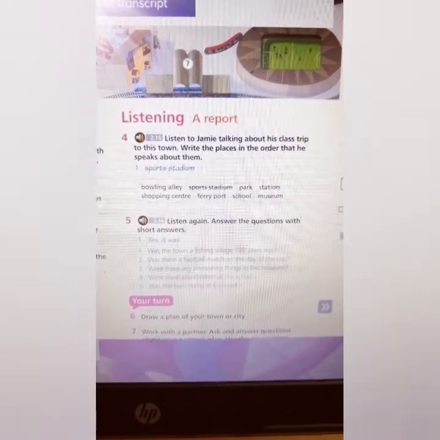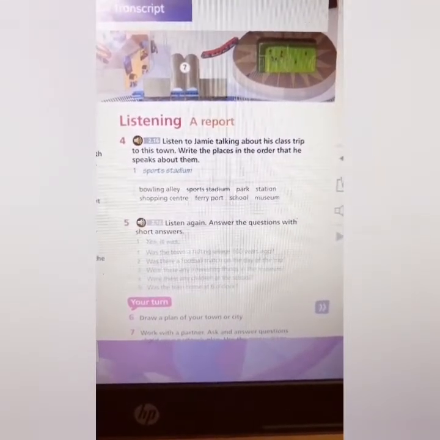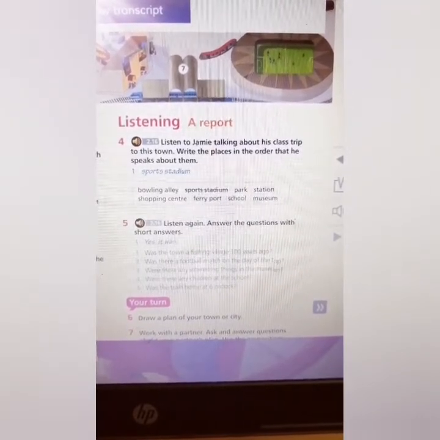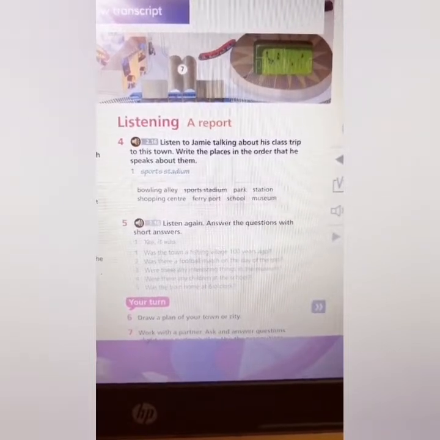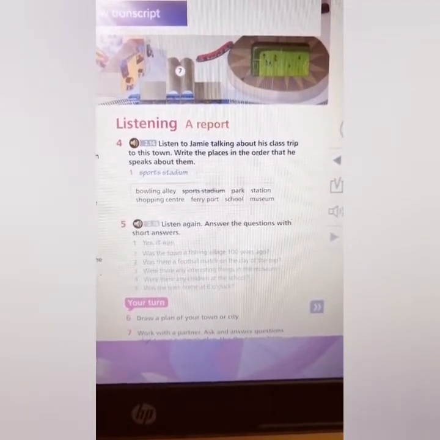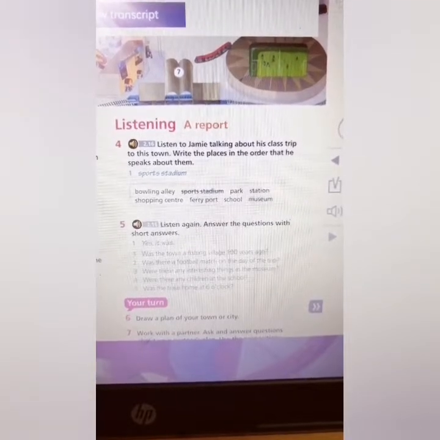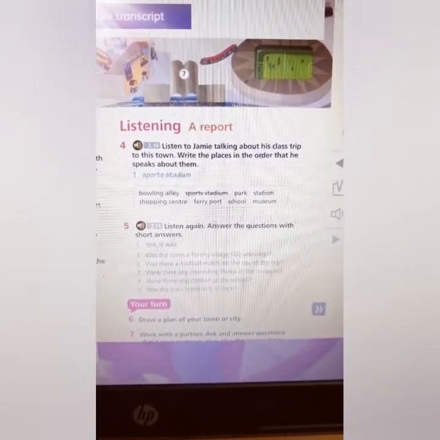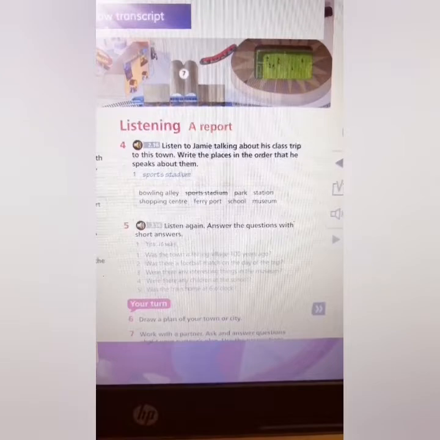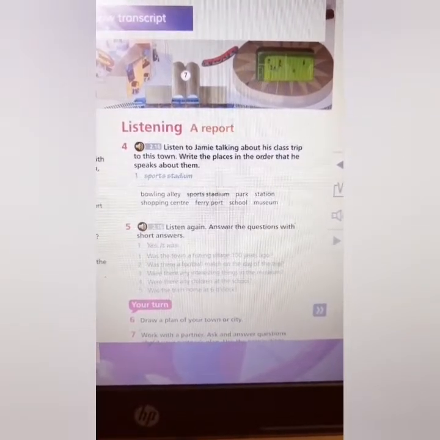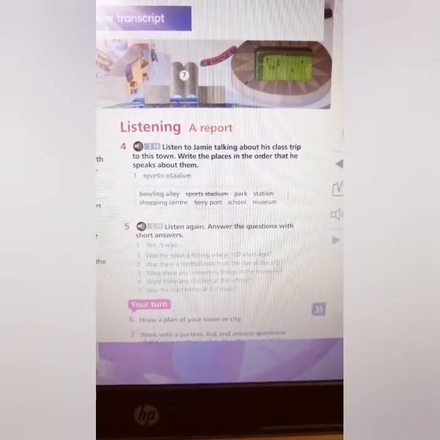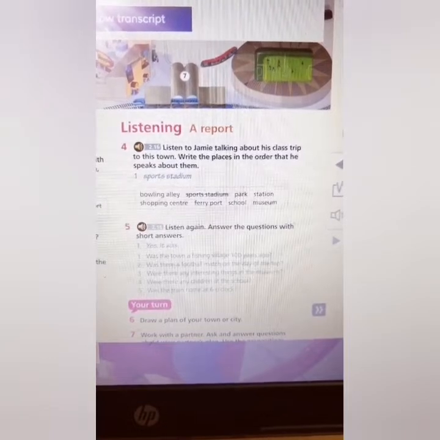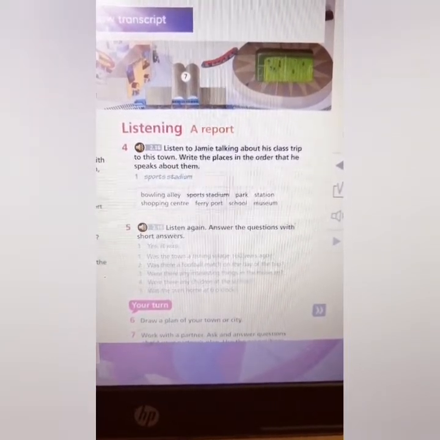Last week, we went on a class trip to this town. It was a small fishing village 100 years ago, but today it's a big town. We arrived by train at 10 o'clock. There's a big sports stadium next to the station. We didn't go there, but we heard the crowds cheering at a football match. We went to the museum first, and we saw lots of interesting things. After that, we went to the shopping centre. That's here, opposite the school. Some of my classmates shopped for presents, but I didn't because I didn't have any money.